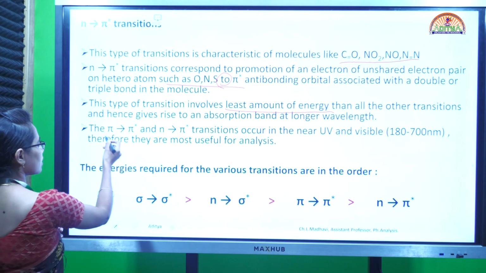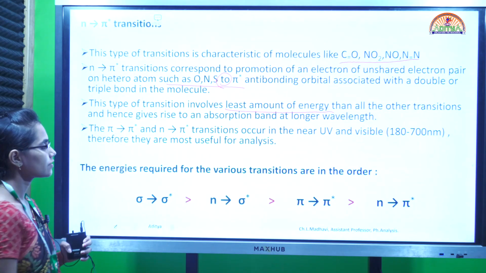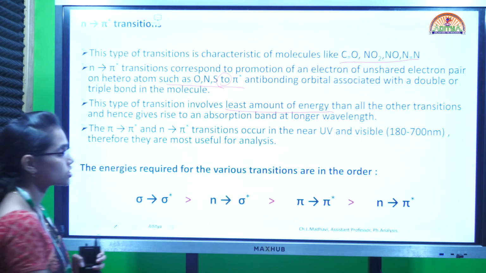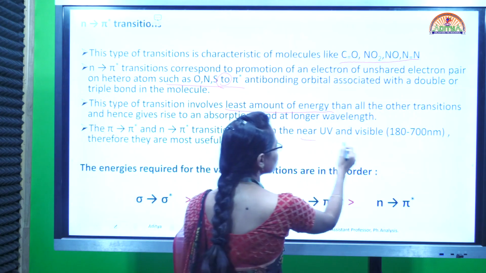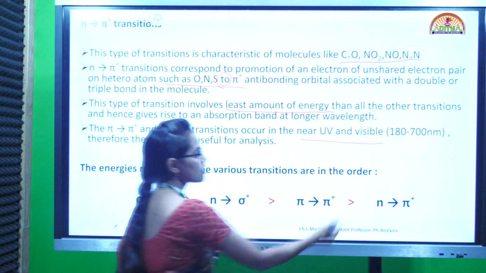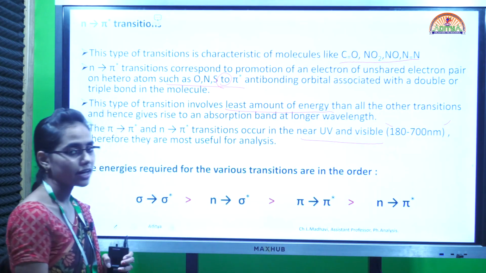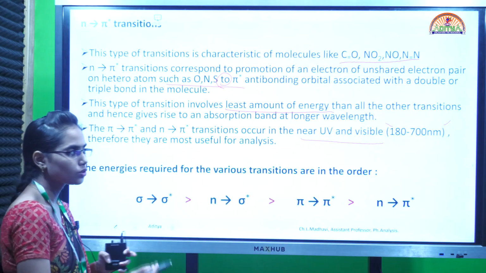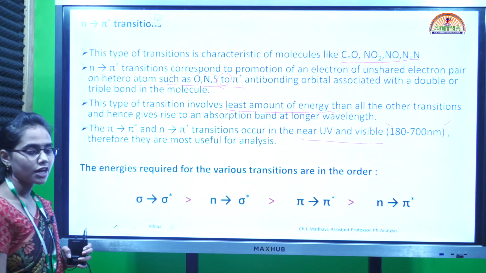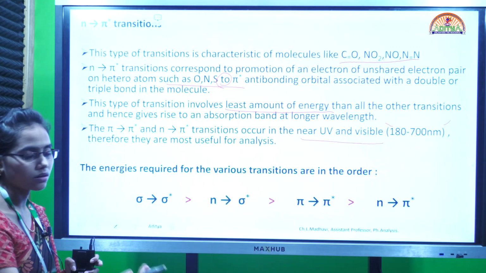So, the pi to pi star transition and n to pi star transition both occur in the near UV and visible region, that is from 180 nanometer to 700 nanometer. So from near UV to 700 nanometer, almost the visible range.